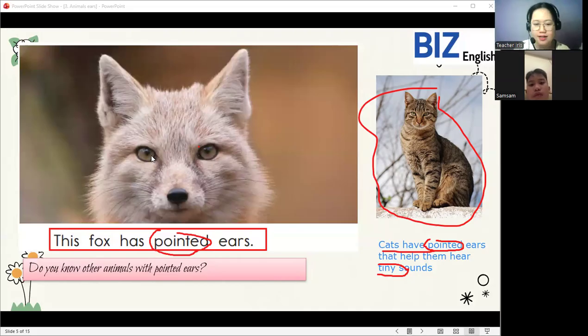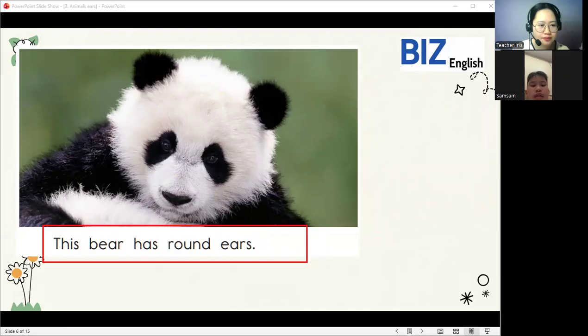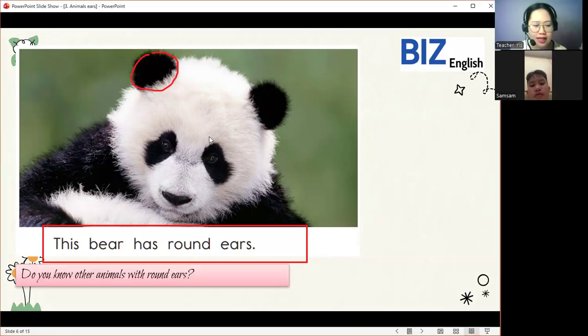So next, let's go to our next page. Let's read this one. This bear has round ears. Okay, very good. Now, do you know other animals with round ears? Yes or no?